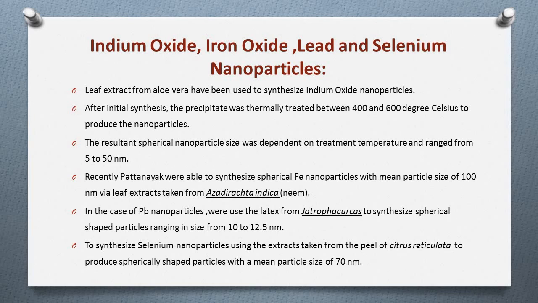After initial synthesis, the precipitate was thermally treated between 400 to 600 degrees Celsius to produce the nanoparticles. The resultant spherical nanoparticle size was dependent on treatment temperature and ranged from 5 to 50 nanometer.